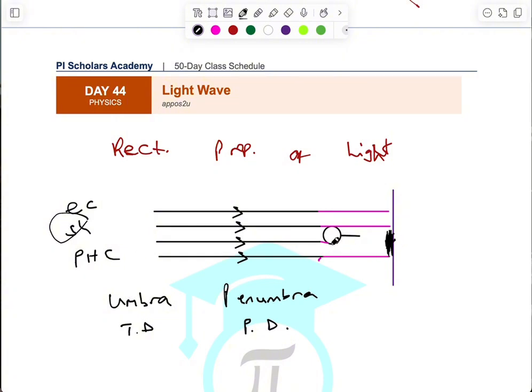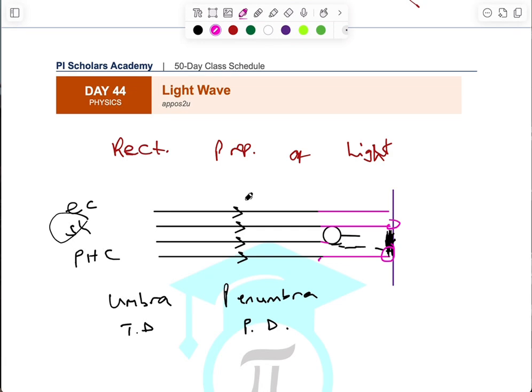But you notice that a little bit of light can actually bounce around the edge, and then you don't have too much thickness of darkness in that region. So this region now, or somewhere around this place, they are a little bit dark, but they are just faintly dark. So that region is called the penumbra region. That is a place where you have partial darkness, and where you have thick darkness is known as the what? Umbra region.